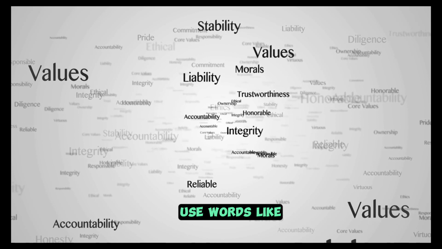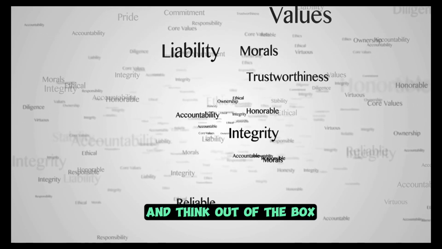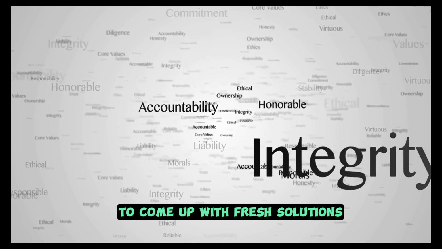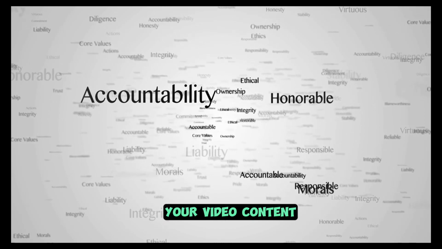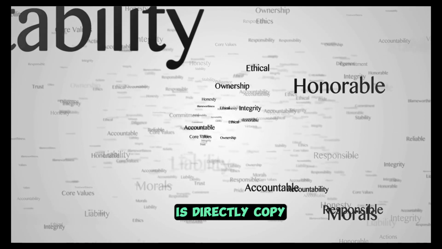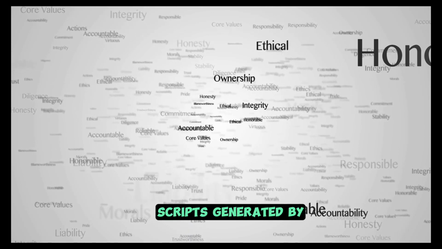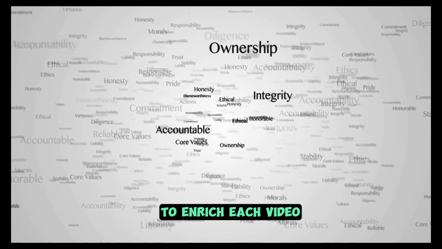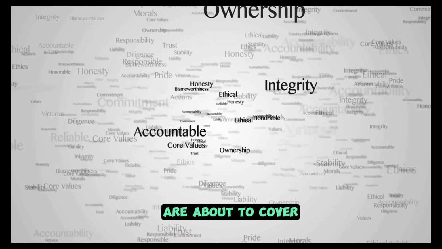You may also use words like unconventional and think out of the box to encourage ChatGPT to come up with fresh solutions, which adds value to your video content. The last thing you want to do is directly copy and paste AI scripts generated by ChatGPT. Next, you can repeat the same steps to enrich each video outline you are about to cover.